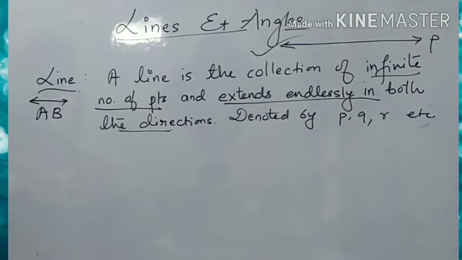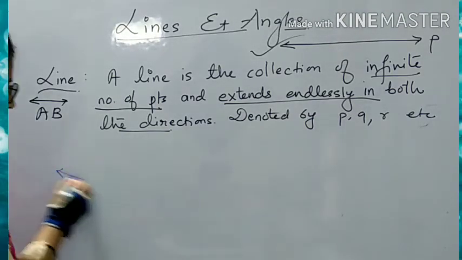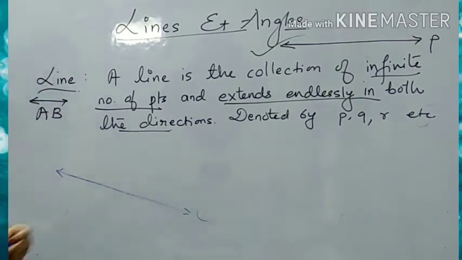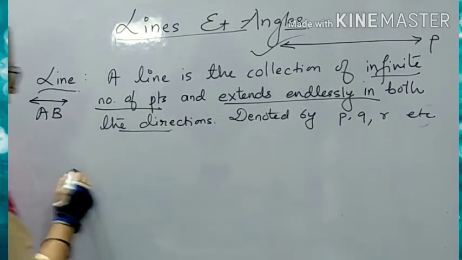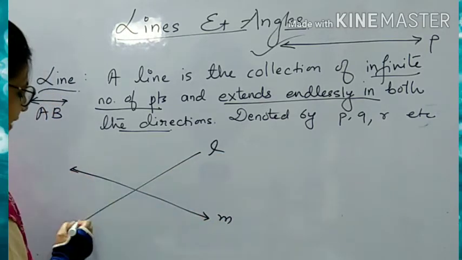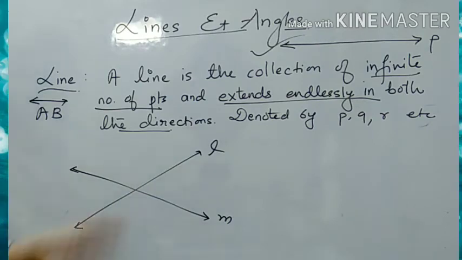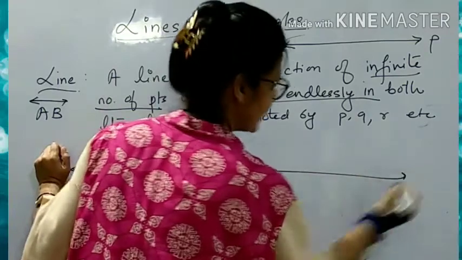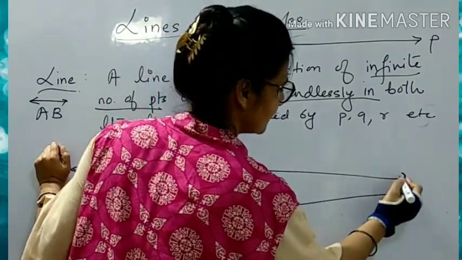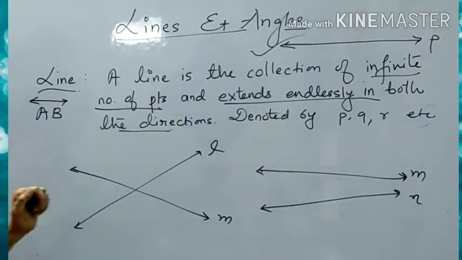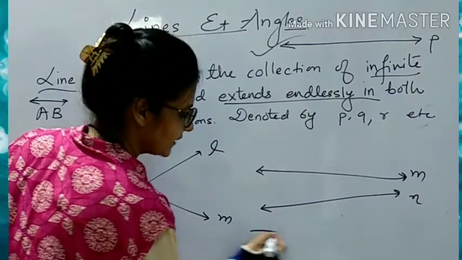Now we have the knowledge about the line. If 2 lines are there, suppose this is your line L and another line M. Suppose we are having the lines L and M. This is L, this is M. So what are these? These are 2 lines. What are they doing? They are intersecting each other, right? And if the lines are like this, M and N. We can extend, or if your lines are like this.